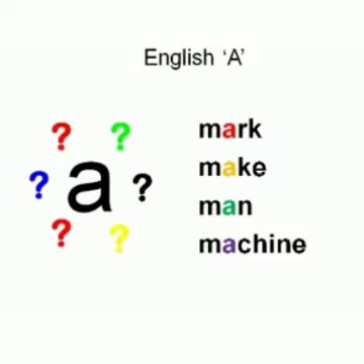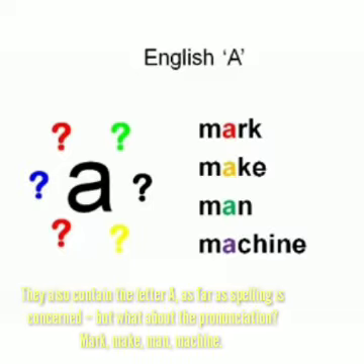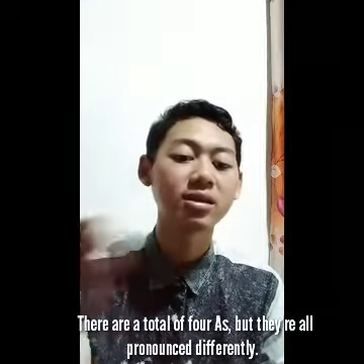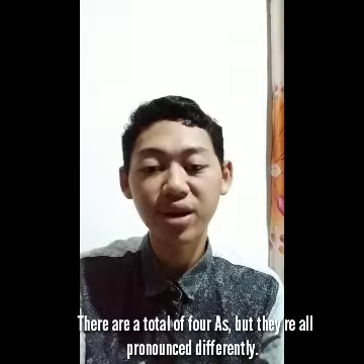Mark, make, man, machine. They also contain the letter A, where the spelling is consistent. But what about the pronunciation? Mark, make, man, machine. There are a total of four A's, but three are pronounced differently.